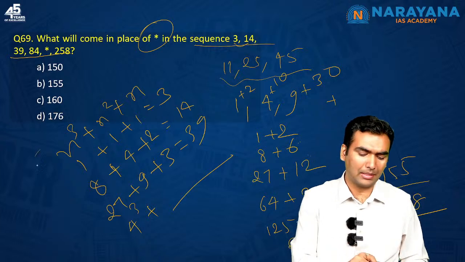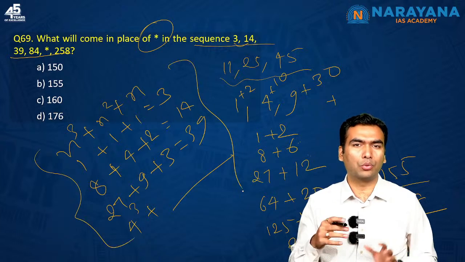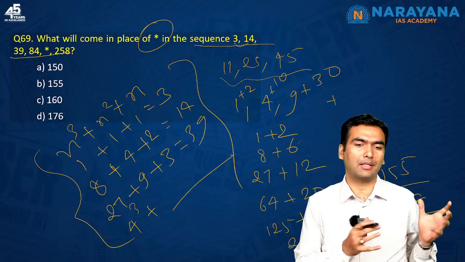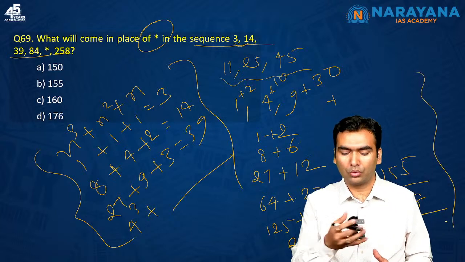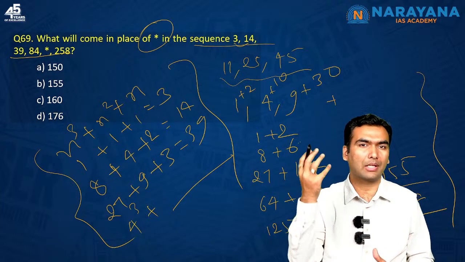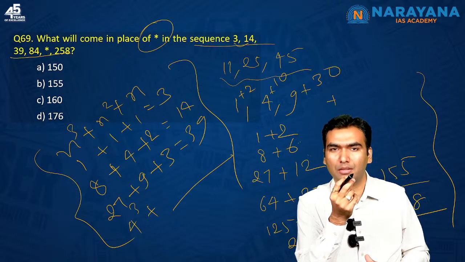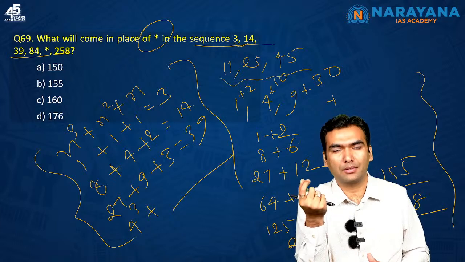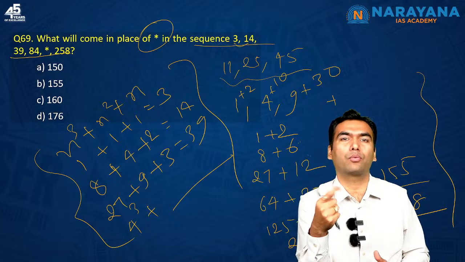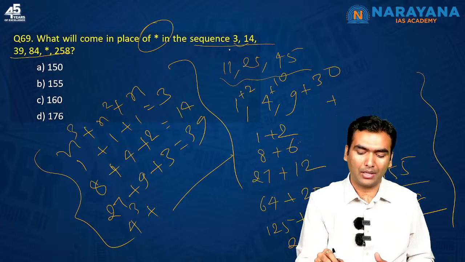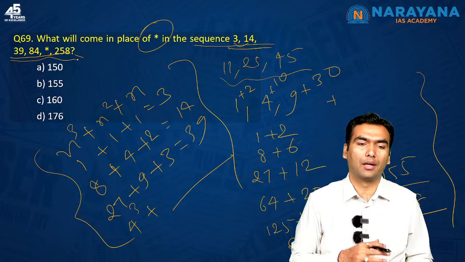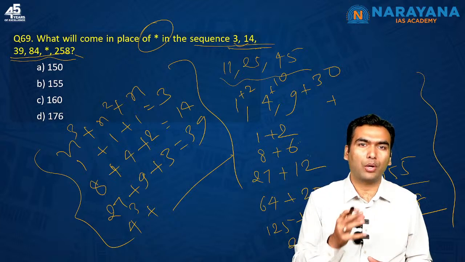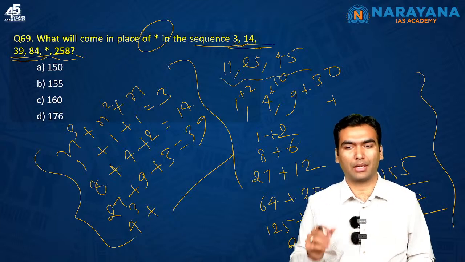But it is easier said when you know the pattern. In hindsight it can easily be said, but probably in a real-life exam you will go through this. This is how you test. You first look at the differences, then you look for the square, then you look for the cubes. If it is growing faster, I mean the gap is increasing at an exponential rate, you check for square, cube, power 4 and something like that.